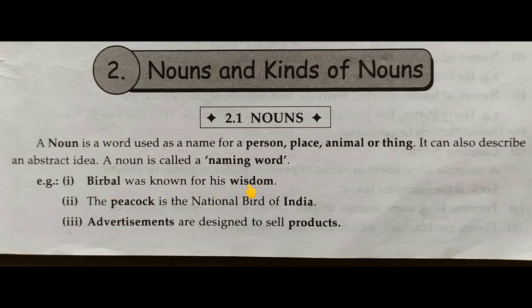So here which two words are highlighted? Birbal and wisdom. So these two words are nouns. Why? Because Birbal is a name of a person and wisdom is an idea, an abstract idea. So these two are nouns, but Birbal is a proper name of one person. That's why it is a proper noun. And wisdom is an idea. That's why it is an abstract noun. We will see that in detail.